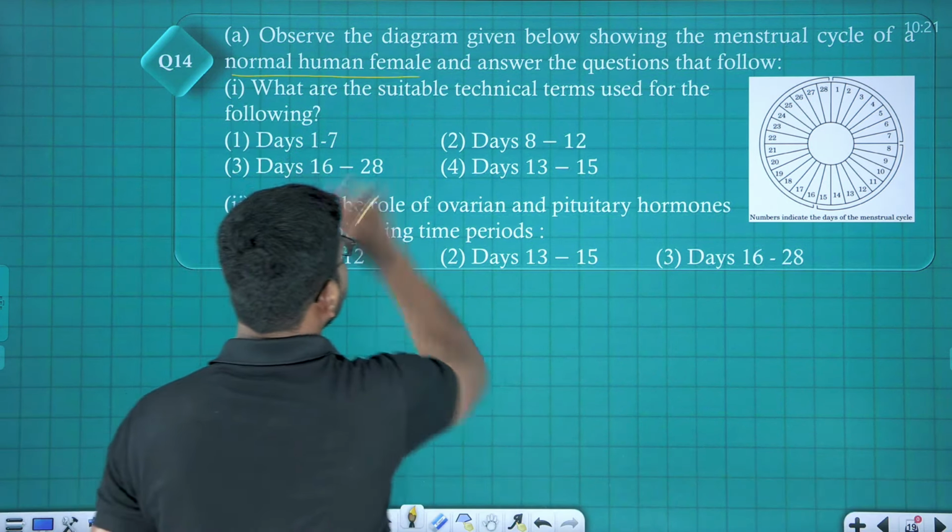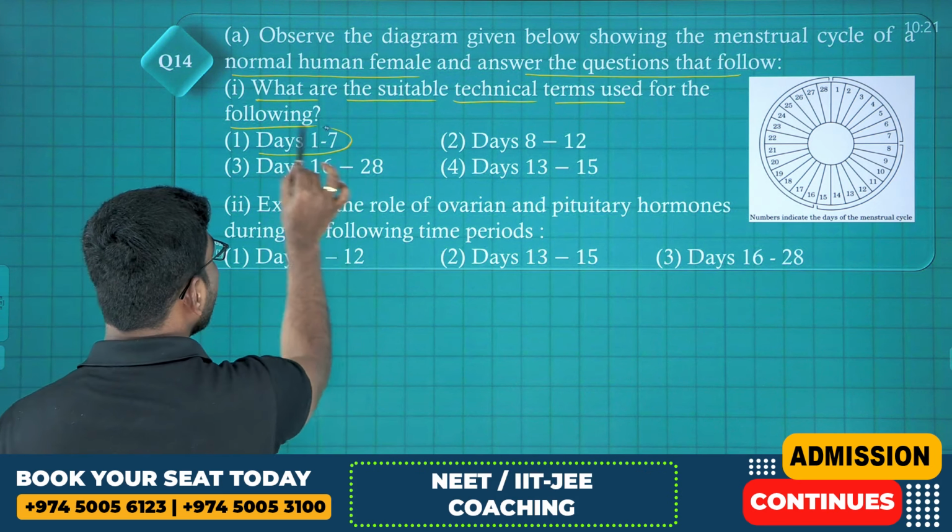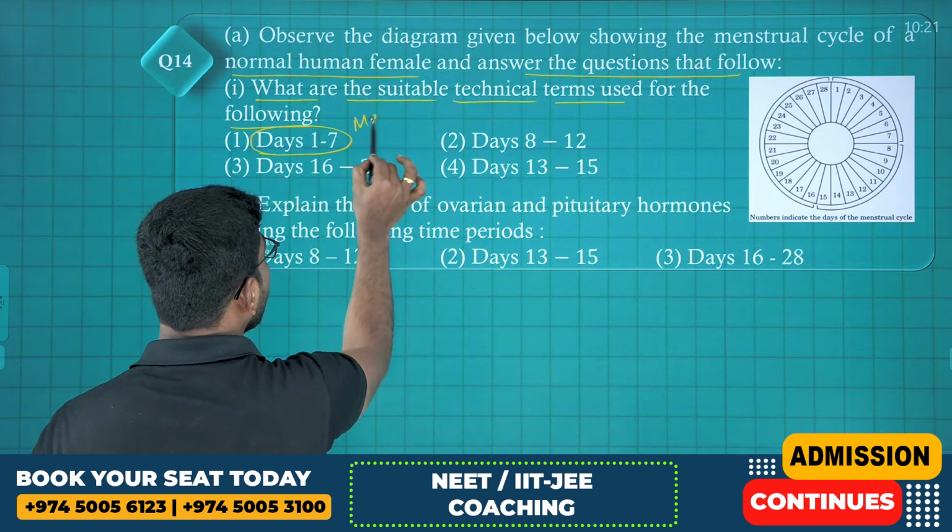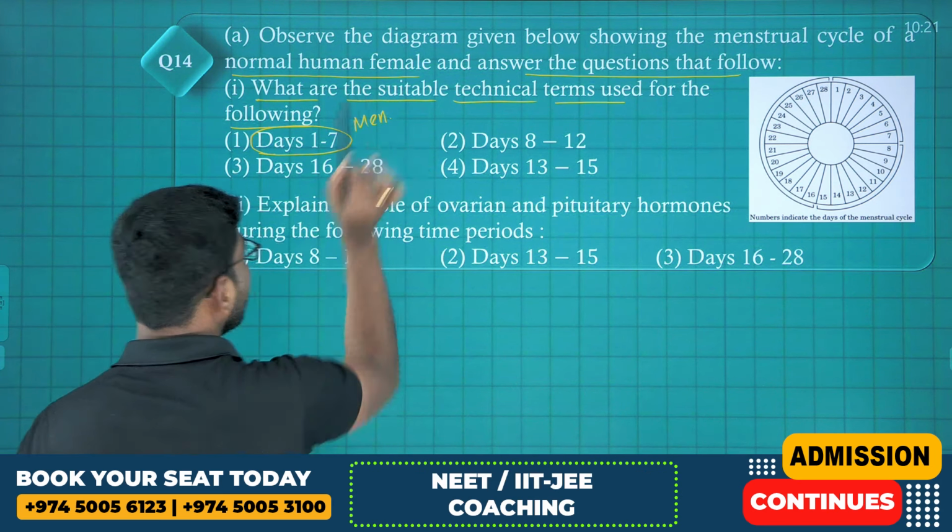What are the suitable technical terms used for the following? Day 1 to 7, menstruation. Next, days 8 to 12, follicular phase, or this is also known as follicle development phase.